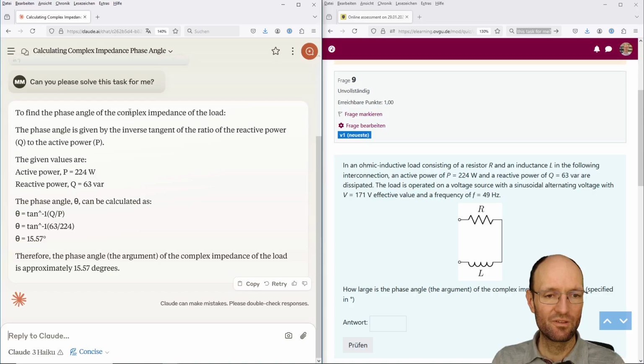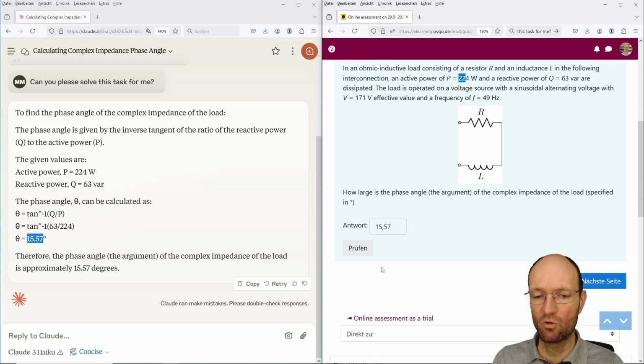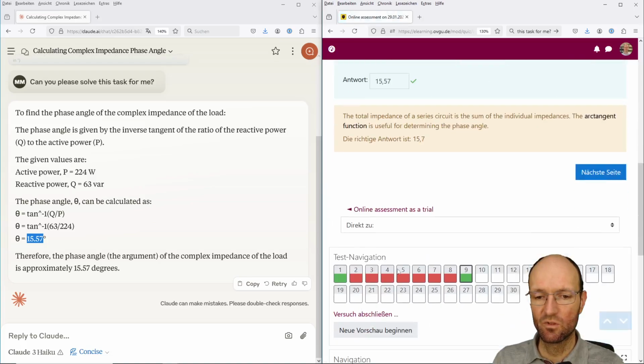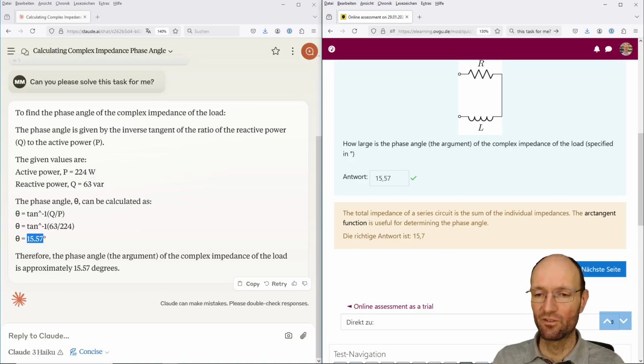So it says the complex impedance of the load, we need to have Q for the reactive power, P for the active power, and do the arcus tangens of this. The inverse tangent, and this makes sense. This is the right approach. And 15.6 could also be, if the reactive power is much smaller than the active power, could be the case. And this is the right answer. Okay.